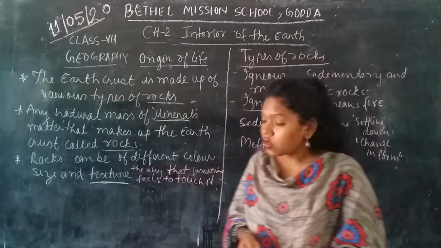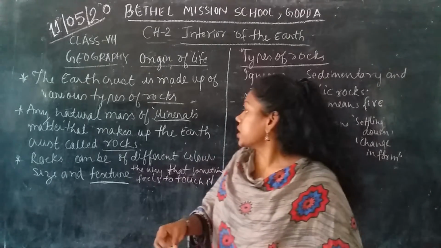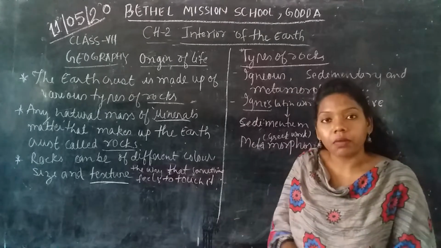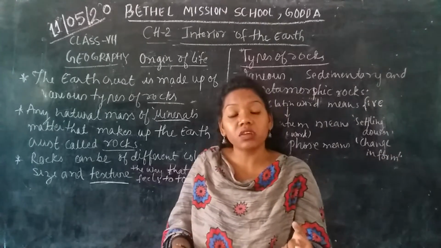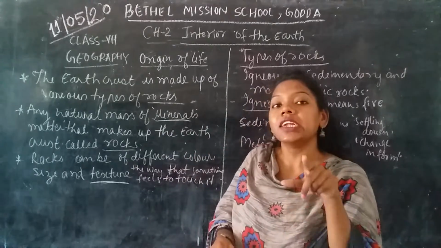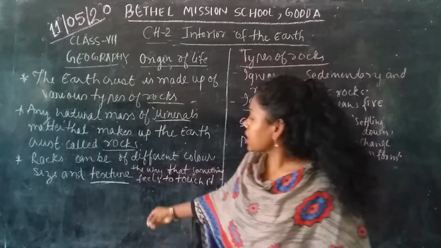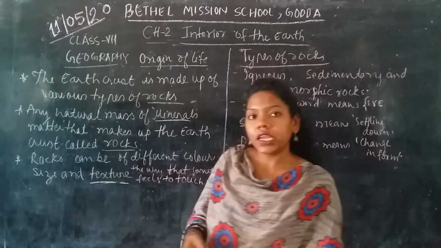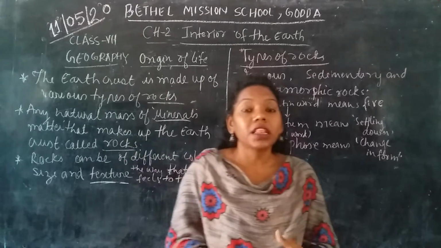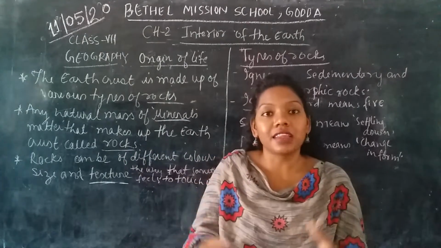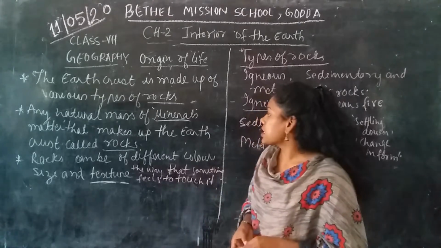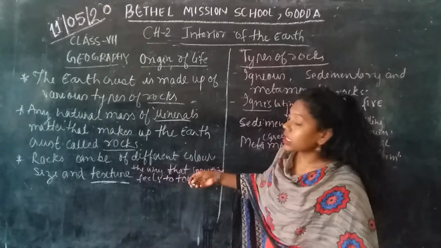Okay, so same as here, each rock has its own size, shape, its own color and texture. Texture means something which we can feel, which we can touch and feel. So that is the meaning of texture. It has different color, different size, different shape. That means it is crystallized in nature, it has its own shape and color. So this is what the rocks make.